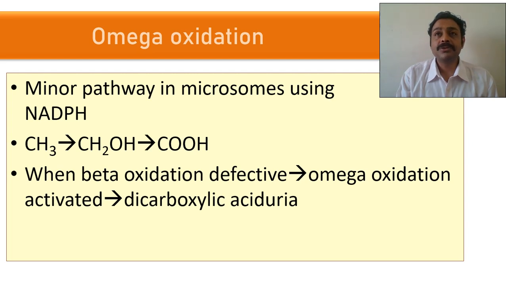Dicarboxylic acid. So any problem in the beta oxidation, lot of omega oxidation will occur. Lot of dicarboxylic acid will be there. So it will lead to dicarboxylic aciduria.